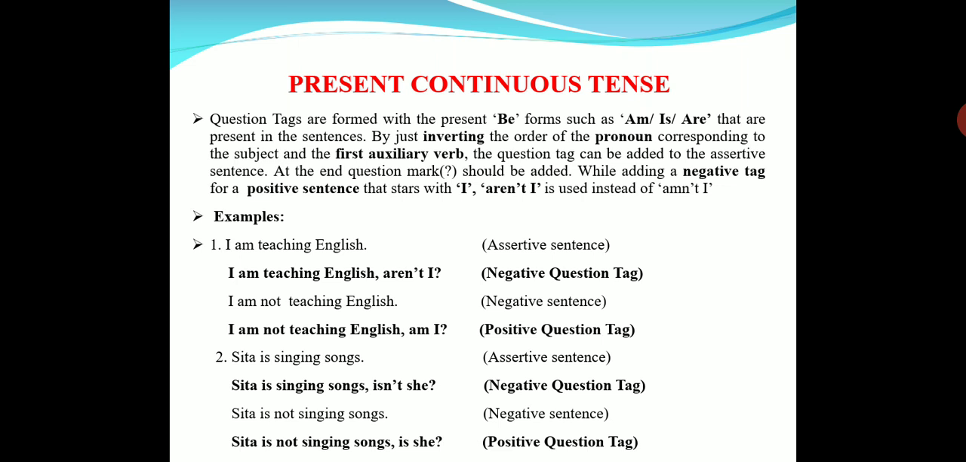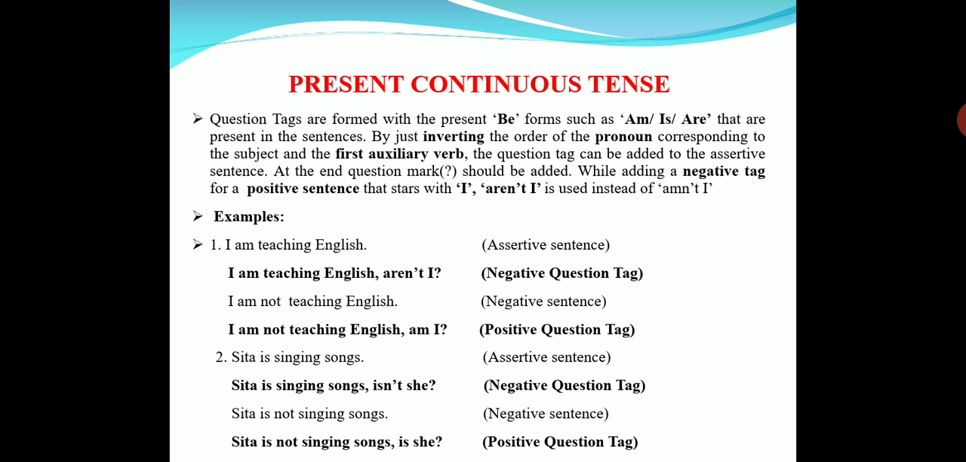Negative. Next, let us see the negative statement. Sita is not singing songs. Sita is not singing songs, is she? The positive question tag. Okay. Here in the present continuous, what are we using?